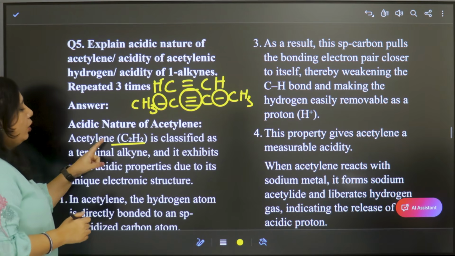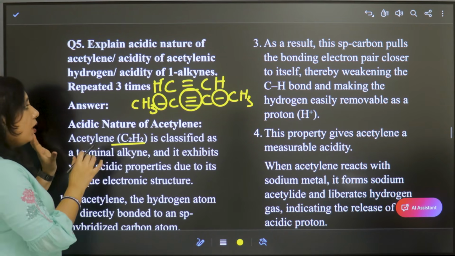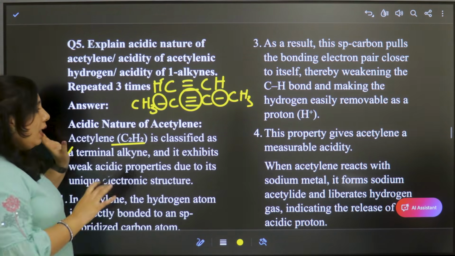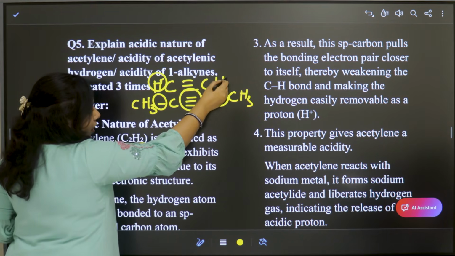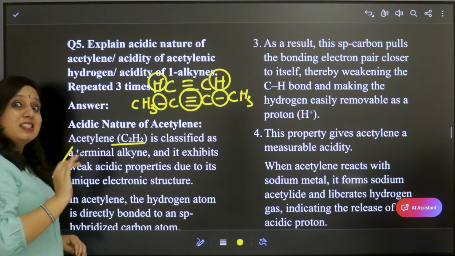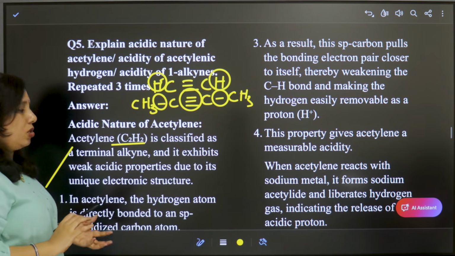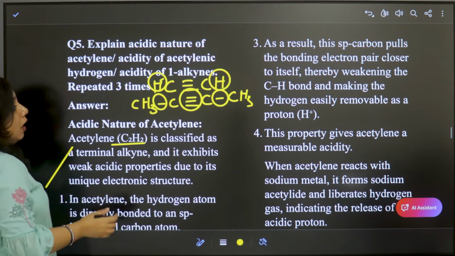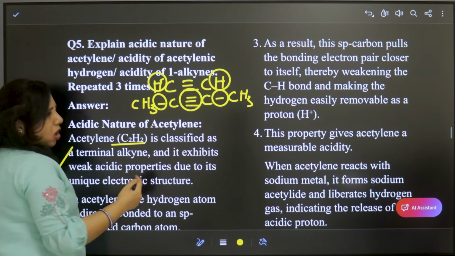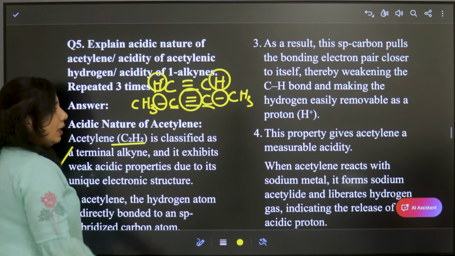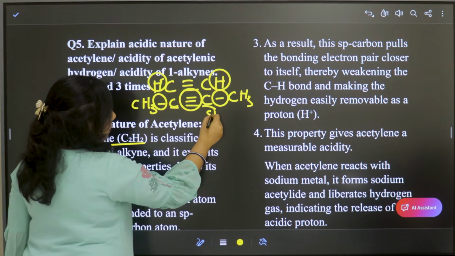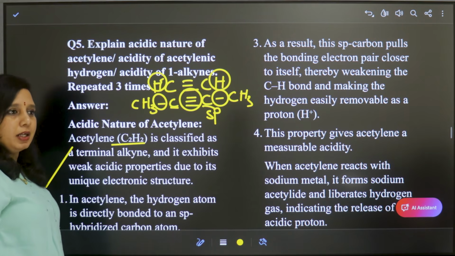So here, due to the presence of this triple bond, the protons attached to that carbon are weakly acidic in nature. Why? In acetylene or in any alkyne, the carbon which is triple bonded is sp hybridized.